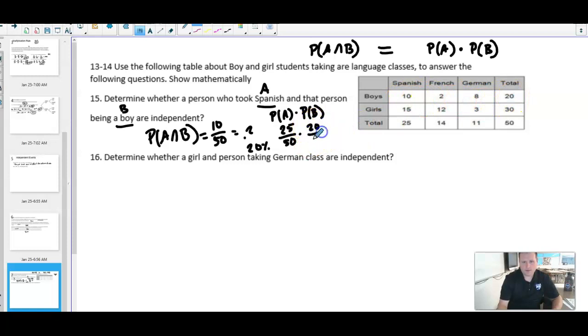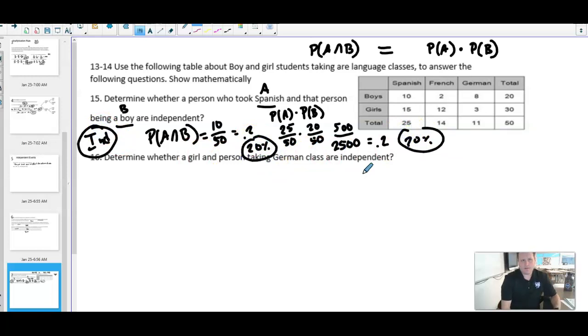Multiplying those together, I get 500 over 2500. When I divide those, that gives me 0.2, or 20%. So I would say that these are indeed independent, because I've got 20% here and 20% here. And that's how we look at that.